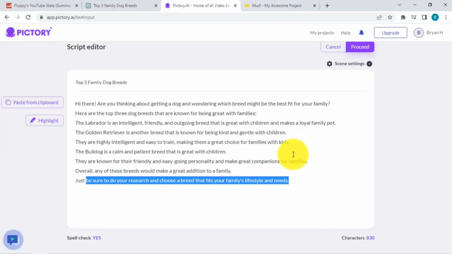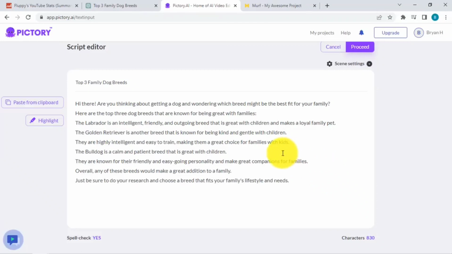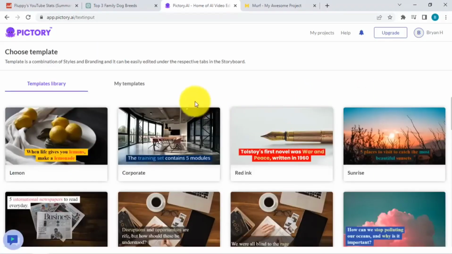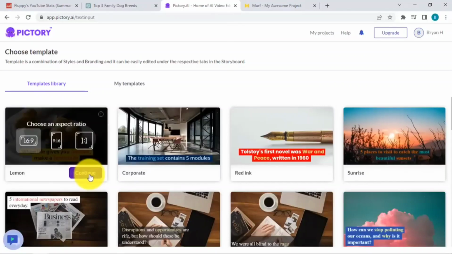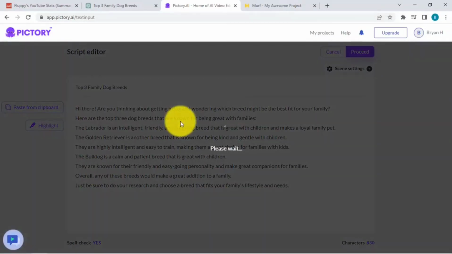But now, let's see what Pictory will do for us once we have this script ready. Okay, spell check, it looks good. Now let's go for proceed over here. Let's see, what do we want to use? There's quite a number of templates that we could use, but it really depends on you. Let's say we're happy with lemon. I'll just select this, and we're happy with this ratio, so I'll select this as well and click continue.